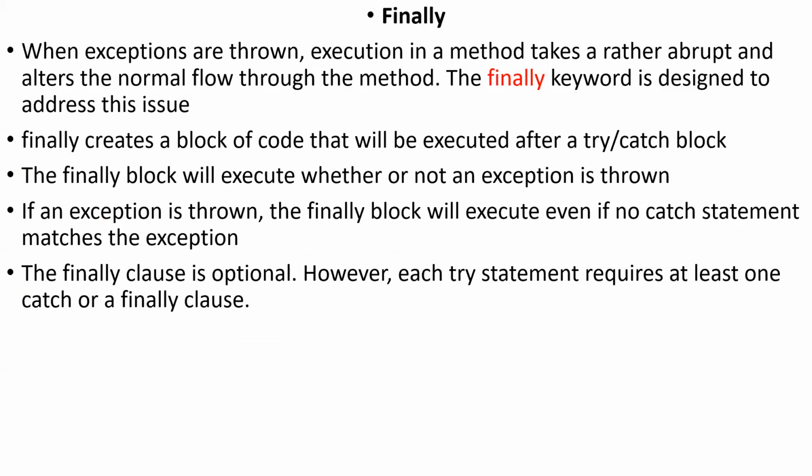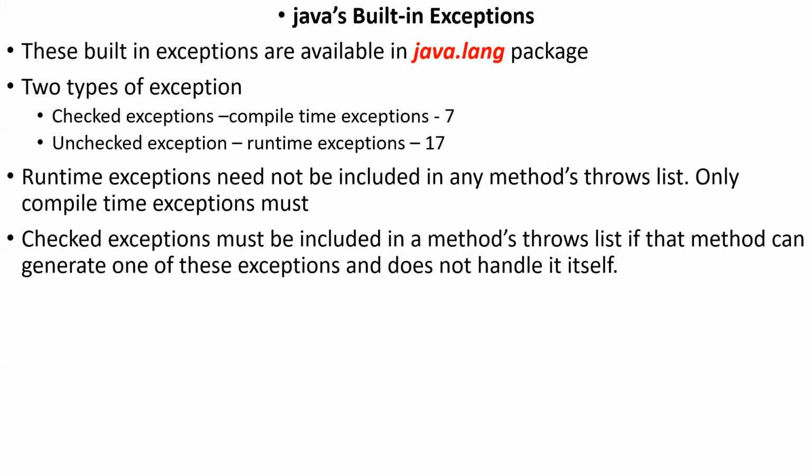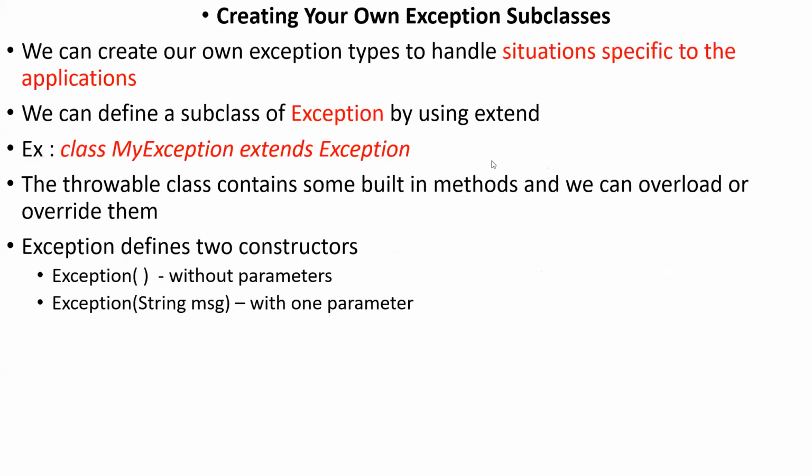Finally, the finally block, I told you its importance already. This is a very important thing in Java programming. Next to built-in exceptions, totally 17 plus 7, 24 things are there. Next is creating our own exception subclasses. Those subclasses can be used for future purposes. That is the concept of reusability. If we want to create one, we have to extend from the Exception class only. And we can override all the built-in methods which are present in that Exception class.